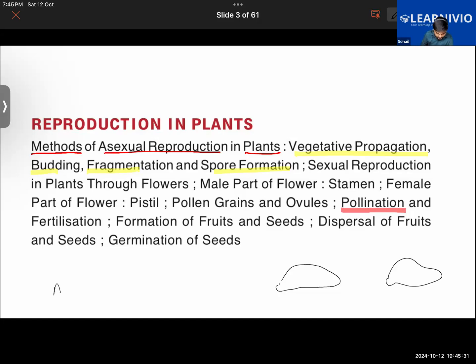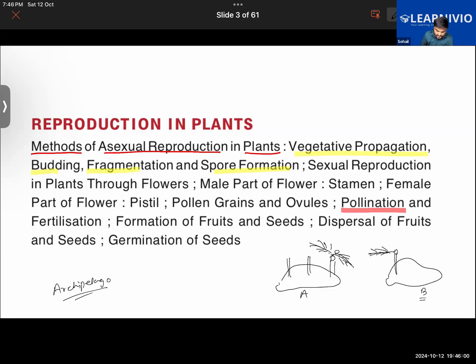Nonetheless, I'm saying that there is island A, there is island B. Suppose on island A, lots of coconut trees are growing, and island B does not have any coconut trees. But after a few years, we get to see that island B also has coconut trees.